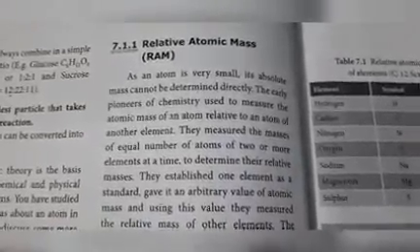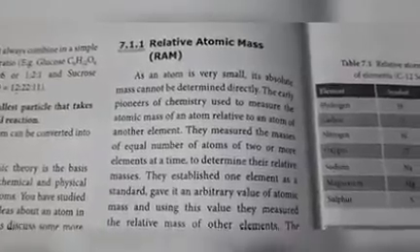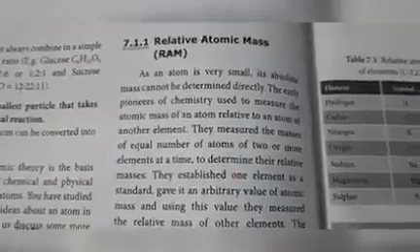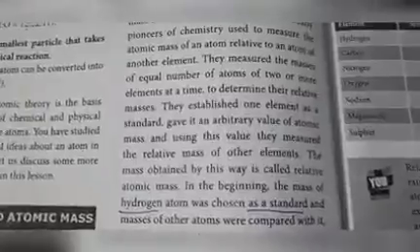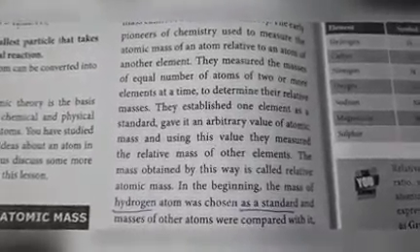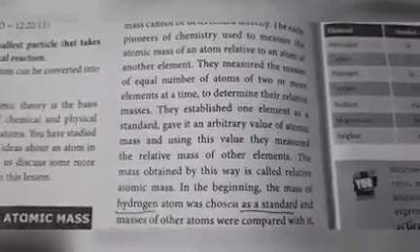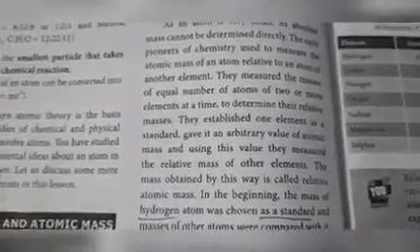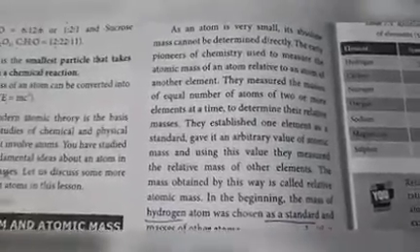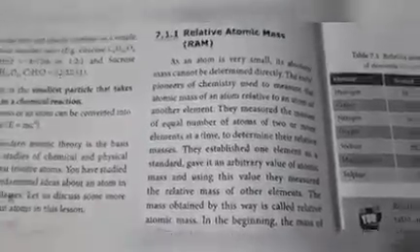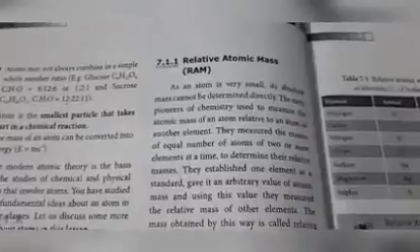They measured the mass of an equal number of atoms of two or more elements at a time to determine the relative mass. They established one element as a standard, gave it an arbitrary value of atomic mass, and using this value they measured the relative mass of the other element. By using another element we can determine the mass of an atom; that is called relative atomic mass.